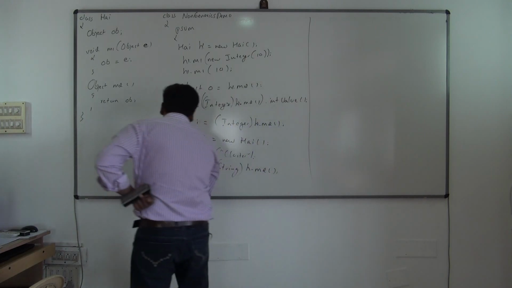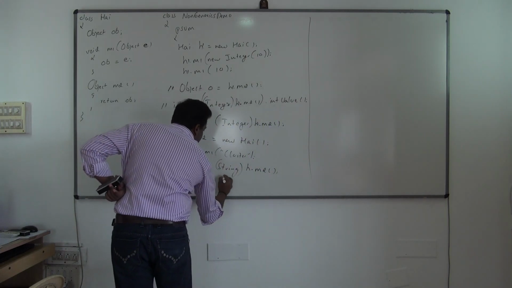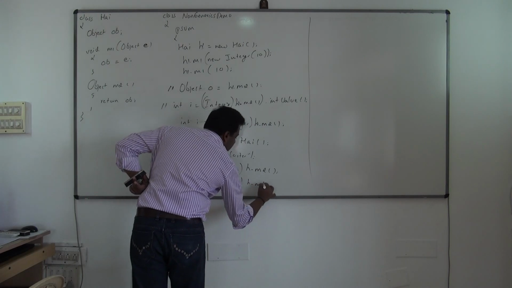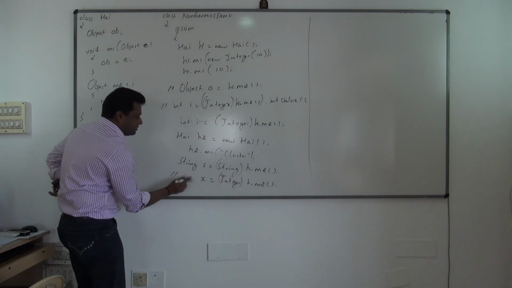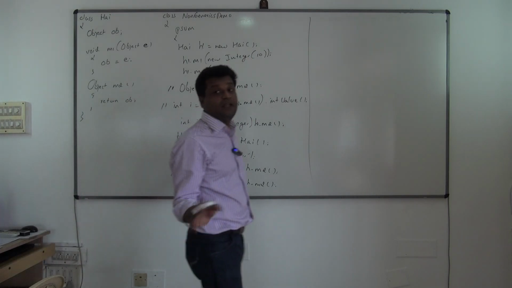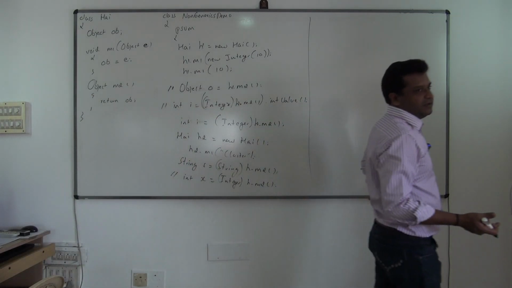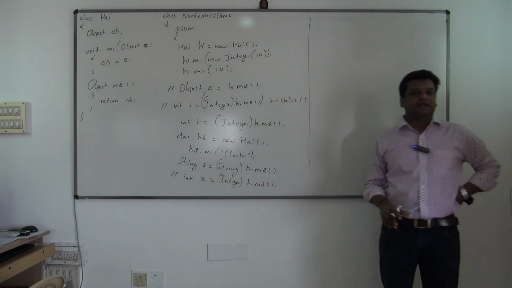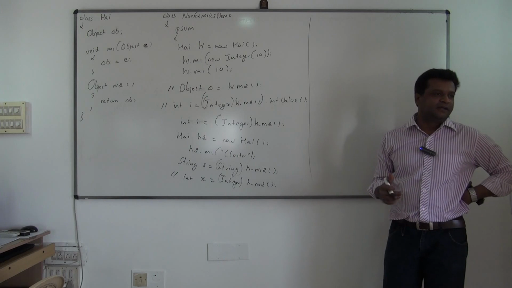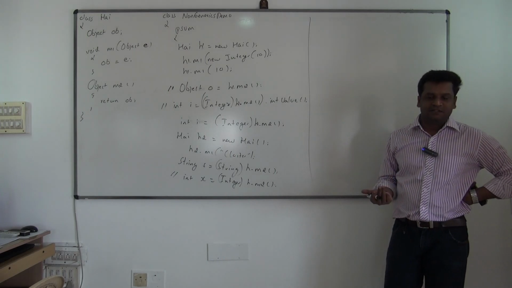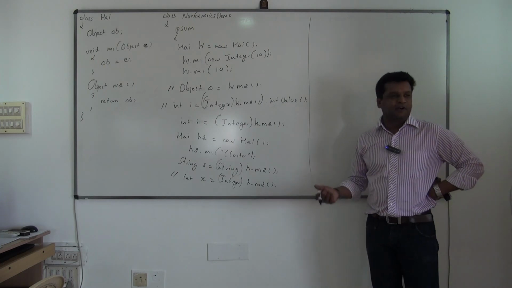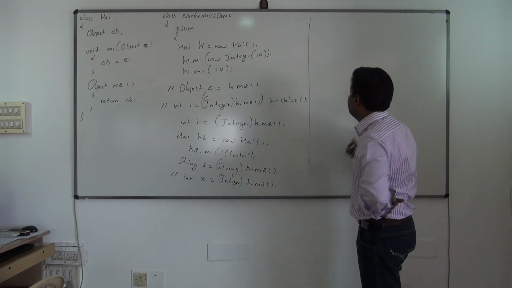Supposing I write int x is equal to, can the compiler detect this? It will not detect. In h.m2, I am typecasting to Integer, but definitely it cannot be cast. If I try to do this, it will compile, but during runtime you will get the error. That is a runtime exception called ClassCastException. That's a major headache and your program terminates. Let's see how all this can be avoided now.